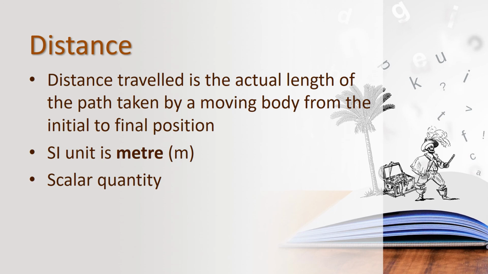So distance is the scalar quantity. What does it mean by distance? Distance traveled is the actual length of the path taken by a moving body from initial to final position. And what is the SI unit of distance?